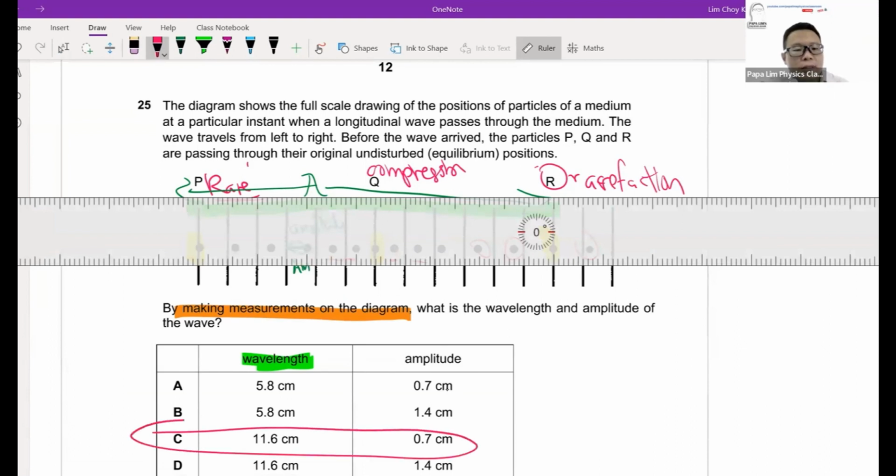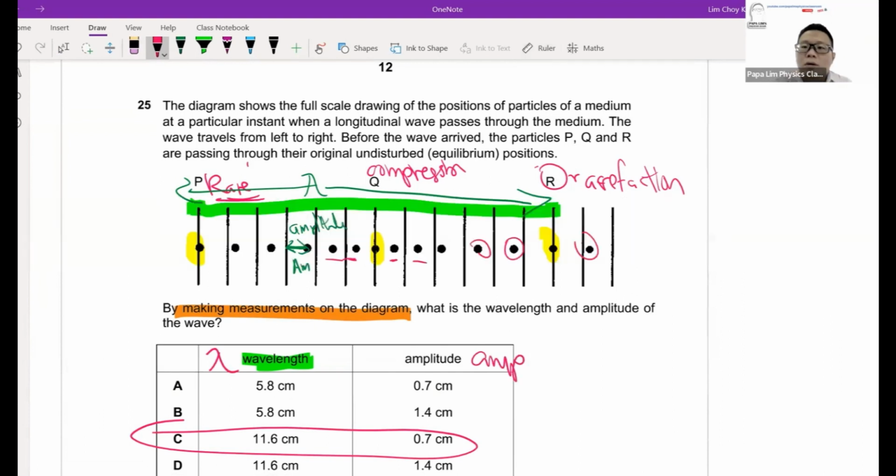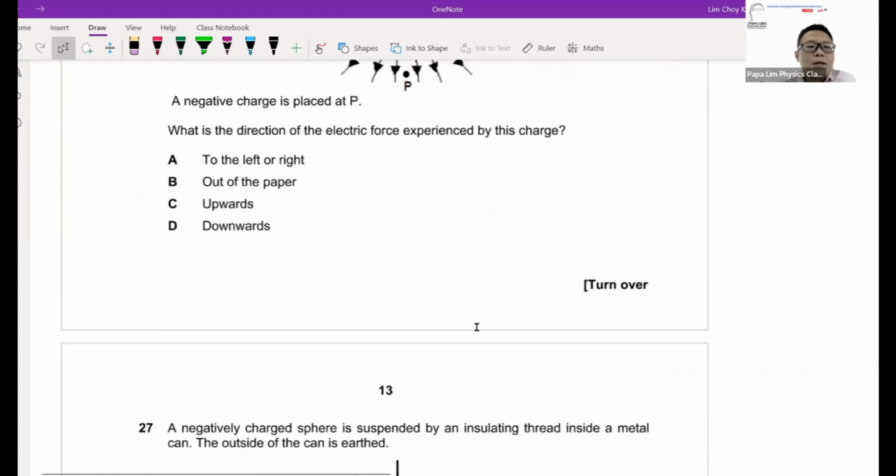C, 11.16 and 0.7. This is lambda, this is amplitude. So take note of the measurements. This is where you need to actually make a physical measurement itself. Don't just expect that you should be applying formulas and calculating.